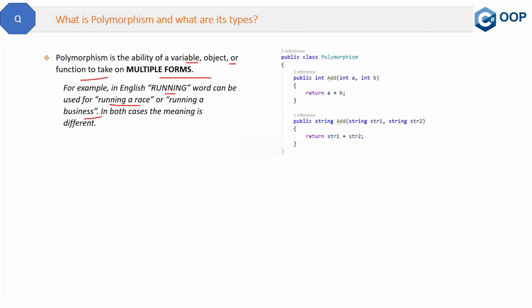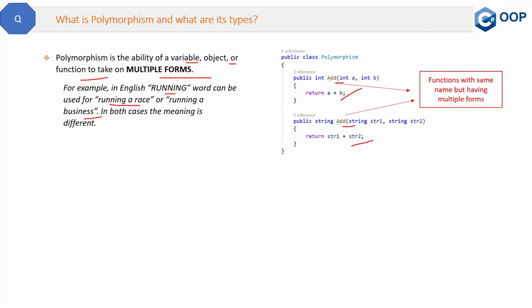Let's see the code example. Here you can see we have two functions with the same name add, but having multiple forms. How multiple forms? Because one is adding two integers and another one is adding two strings. So functions with the same name but having multiple forms is polymorphism. And this type of polymorphism is called method overloading, because we are overloading the method here.